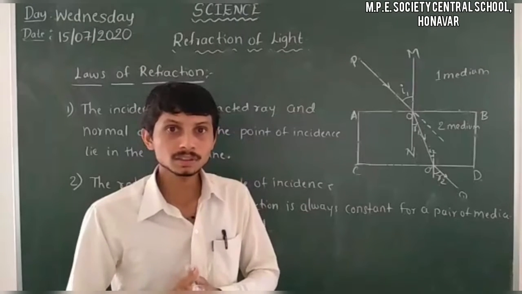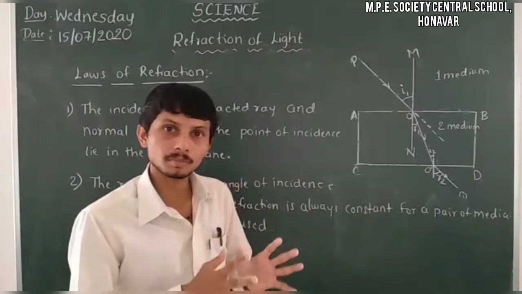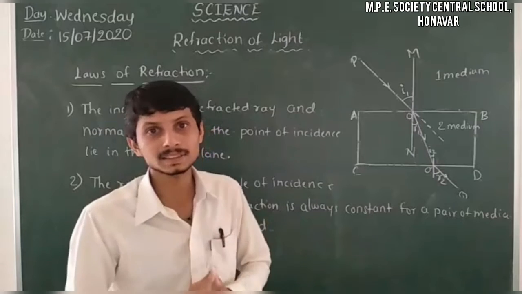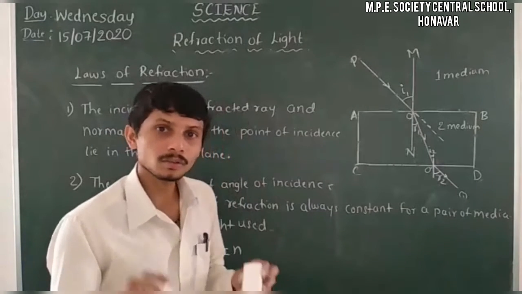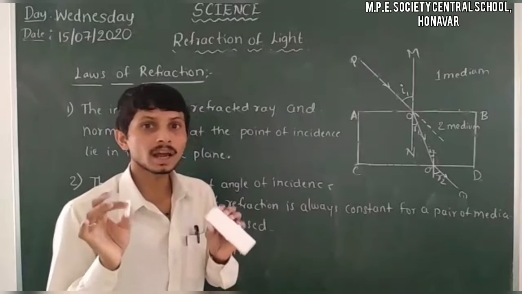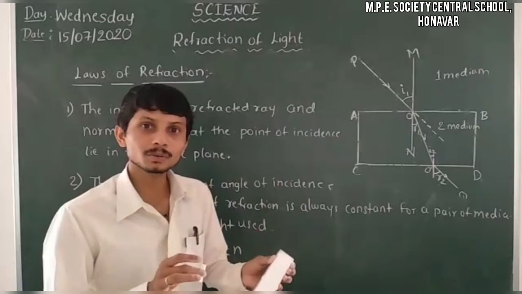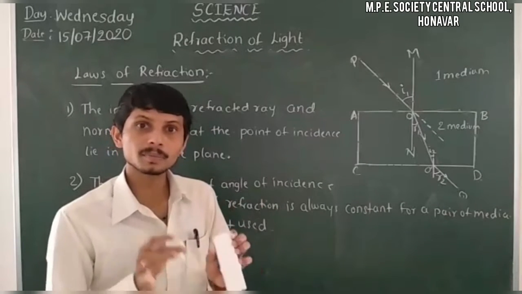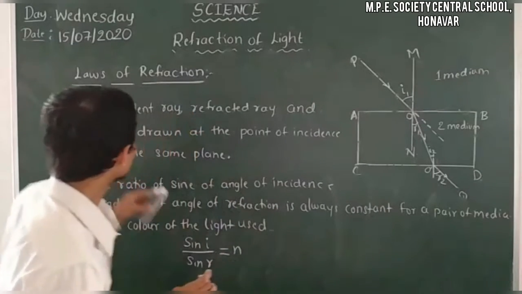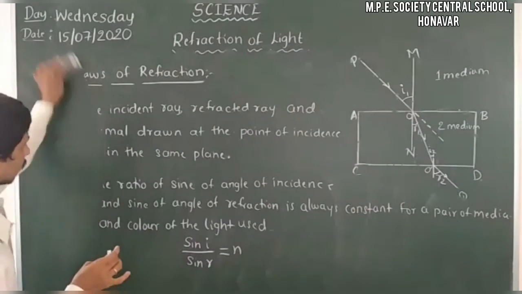We have to learn this in the note. It is also important from the exam point of view, as we use it as a technique while drawing the ray diagram in refraction of light. So let us go to the note.